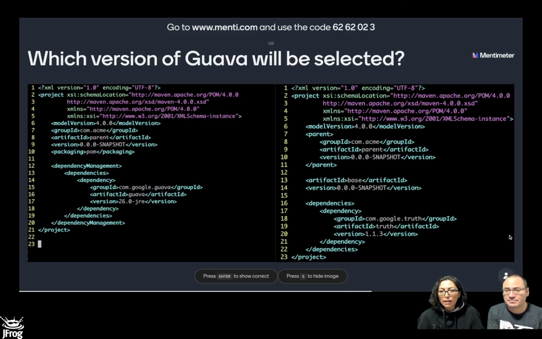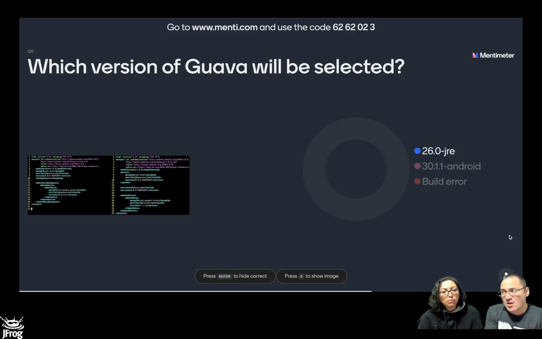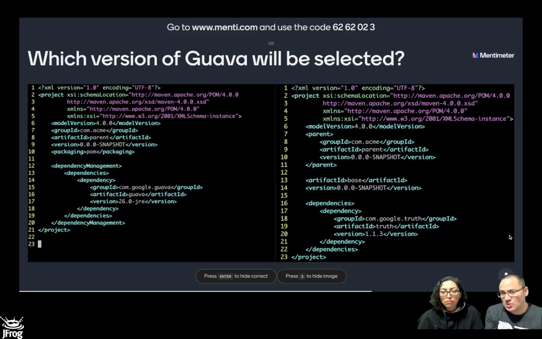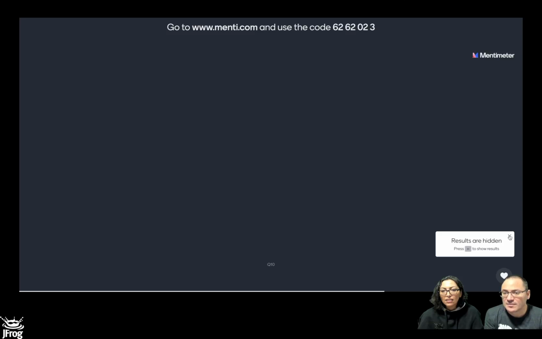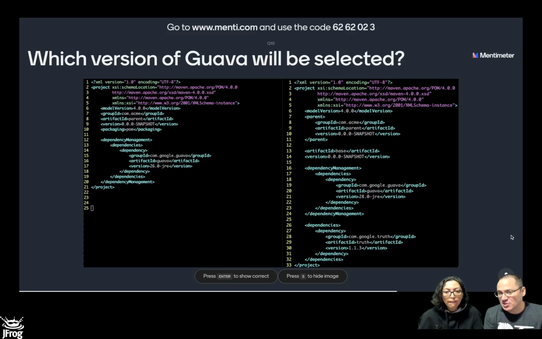Okay, next example. We have in the child a transitive dependency, and in the parent we only have the dependency management block. And in the dependency management block we have 26. So which one is going to win? It's going to be version 26 because there is no direct dependency. The dependency management block continues to win, and if everything is in the single effective POM, we have seen this example already, and the dependency management block wins. Yes.